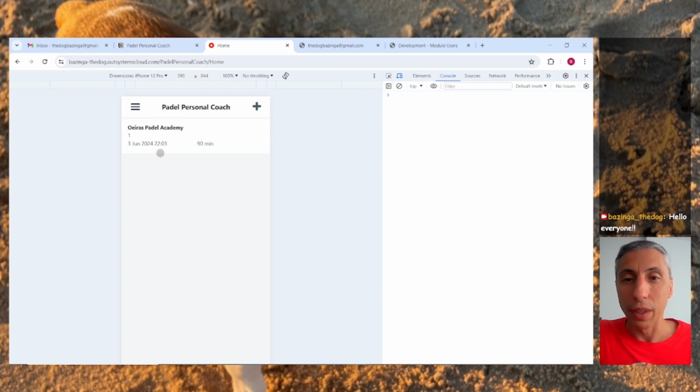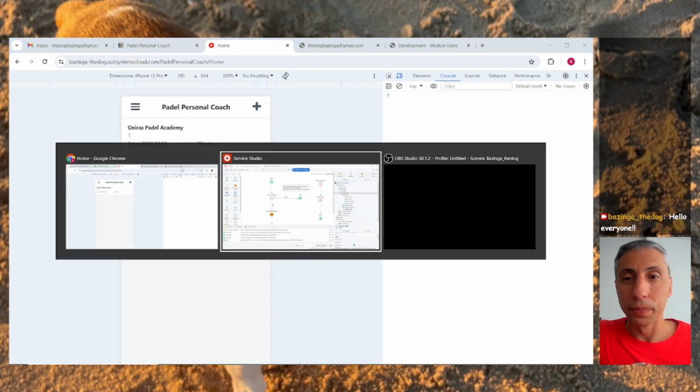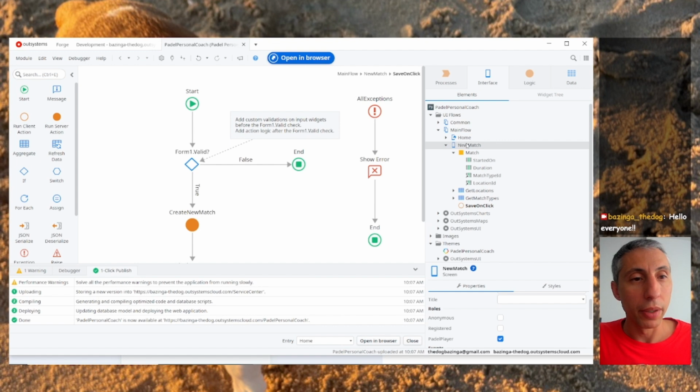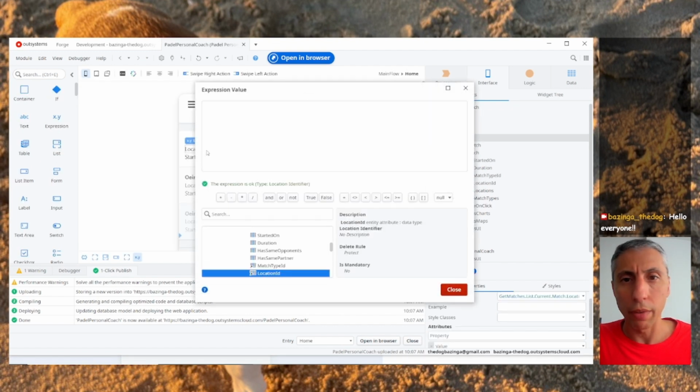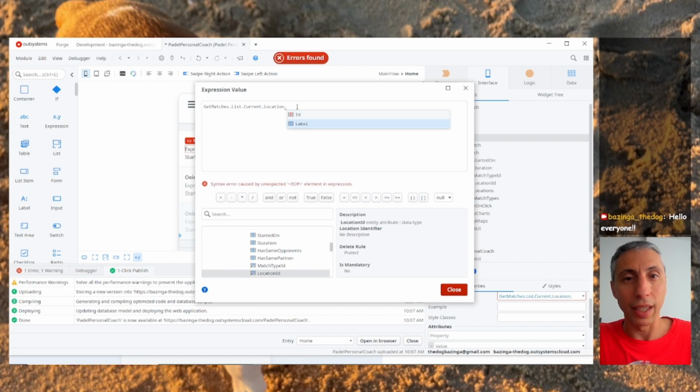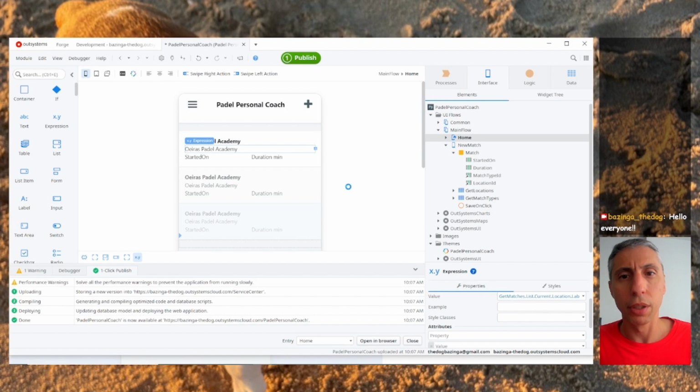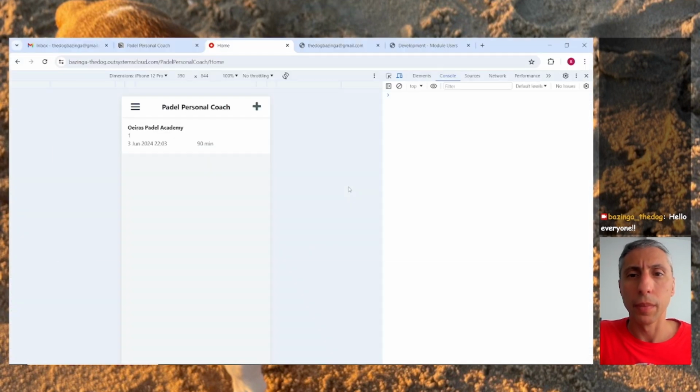There's something we need to change here because I made a mistake. The location that we have here, we don't want the location ID, we want the location label, because in this case the ID is not the string. So let's publish this again.